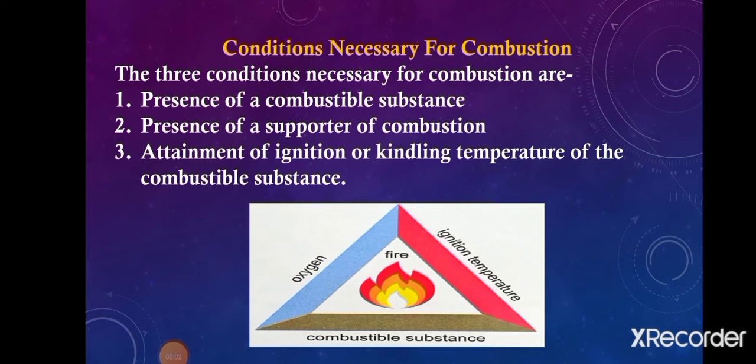Now the next topic is conditions necessary for combustion. There are three conditions which are required for combustion to take place. First of all, presence of a combustible substance, then presence of a supporter of combustion, that is oxygen, and attainment of ignition or kindling temperature of the combustible substance. So these three are the conditions which are necessary for combustion to take place.